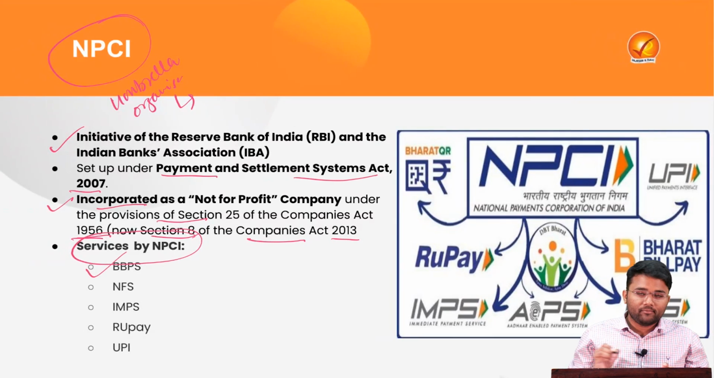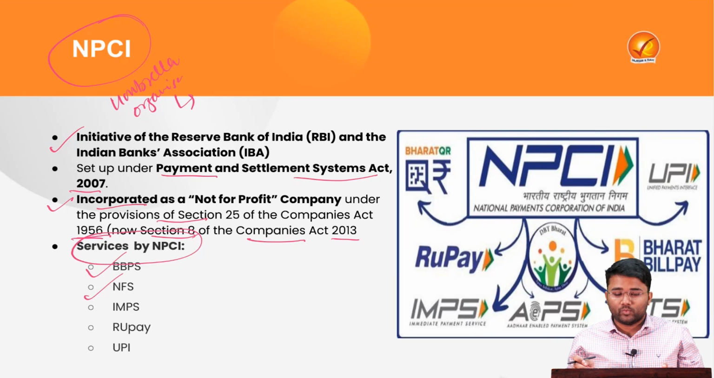First is BBPS or Bharat Bill Payment System. Then there is NFS, that is National Financial Switch, the aim of which is to link all the ATMs in India, to provide a network of connection of all the ATMs in India. Then the third is IMPS or Immediate Payment Service, which leads to quick transfer of funds from one person to another person. Then there is RuPay, which provides credit card and debit card facilities.